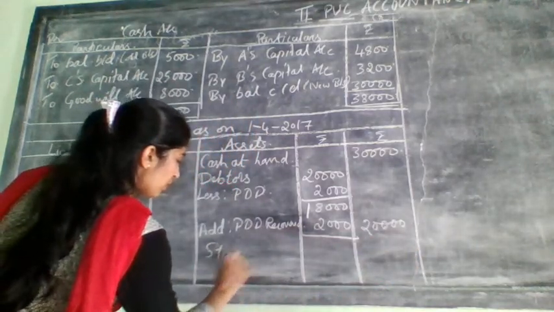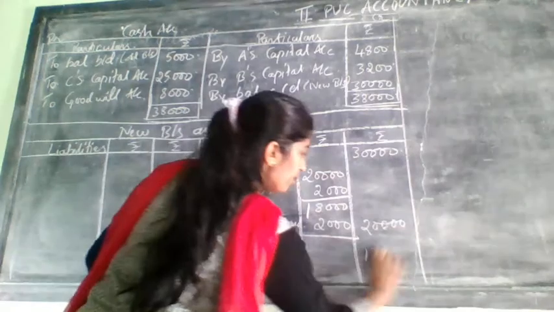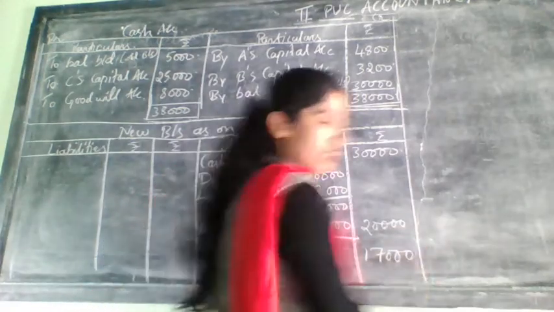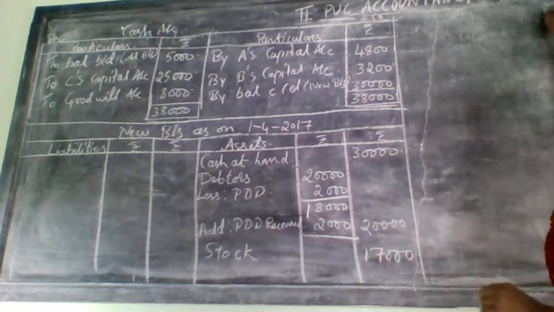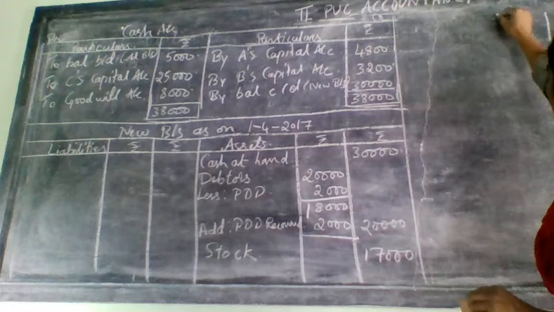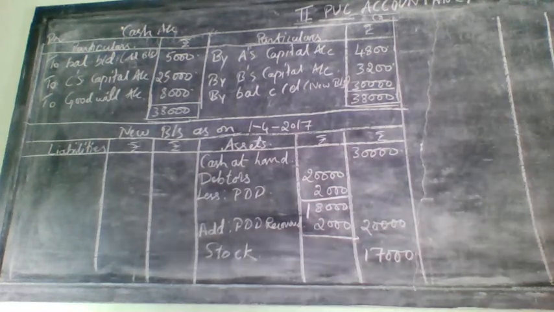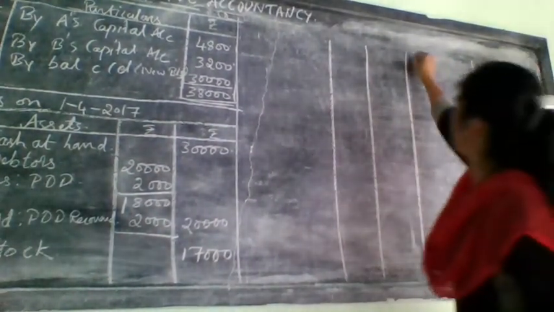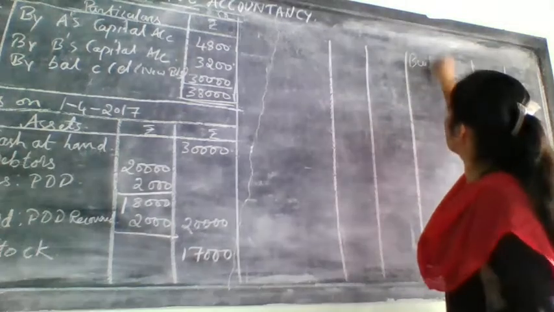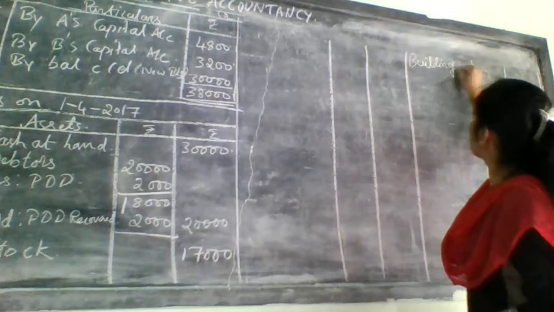After stock, which adjustment, which asset have they given? Building they gave. Building for how much? Building for 30,000. Right here building, 30,000.